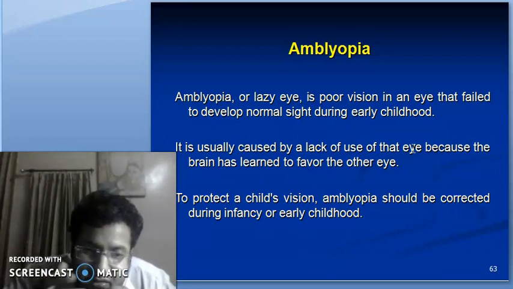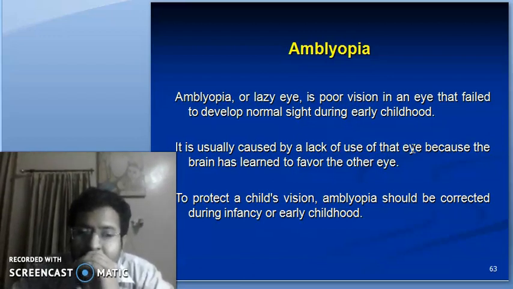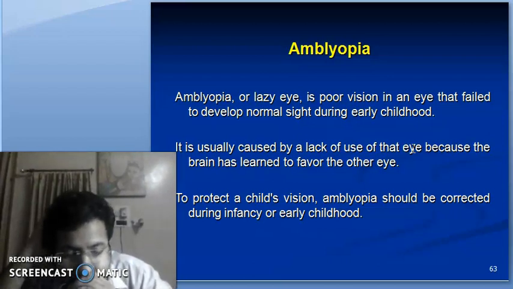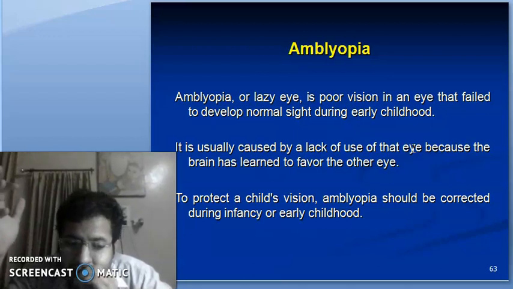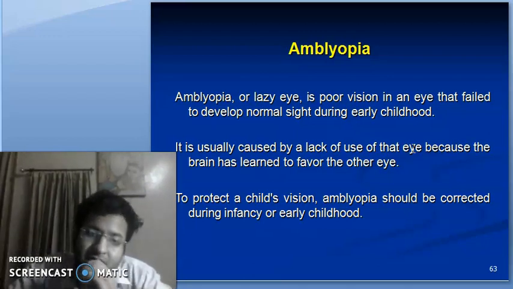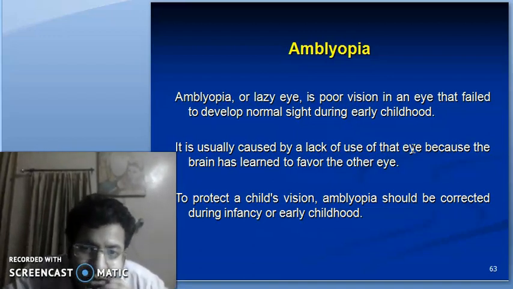that is, the early infancy up to 6 months of age, when the main visual development of the eye is there, up to the brain, the connections, the signals going to the brain, or up to 3 years, till the vision matures. They say that the visual pathway matures even up to 12 years of age. So amblyopia can occur at any age up to 12 years of age. It is a lazy eye. It is a poor vision in the eye that fails to develop normal sight during early childhood.